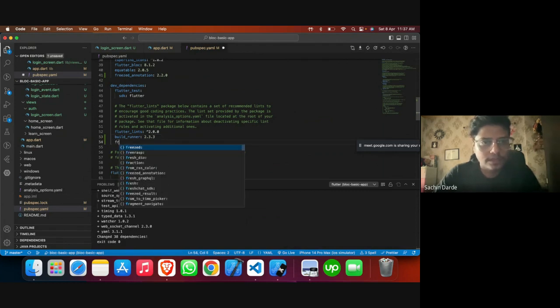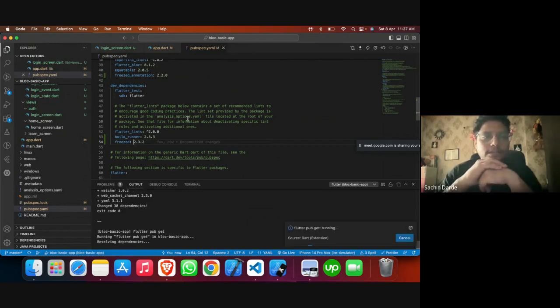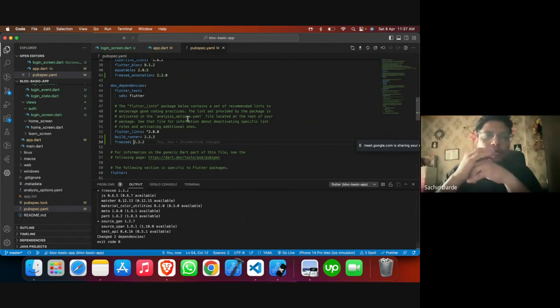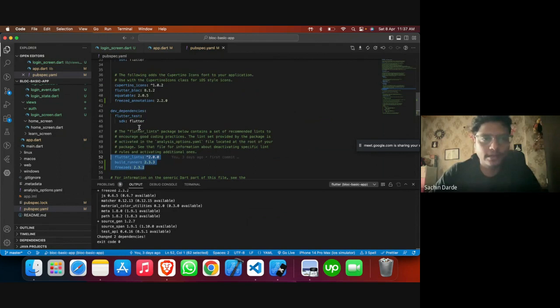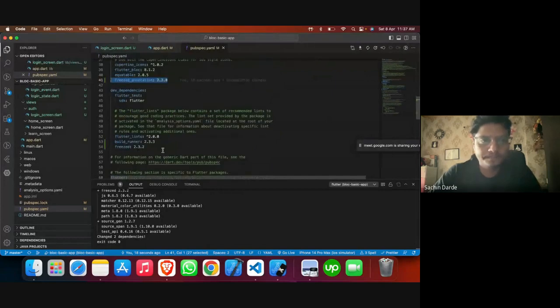This is okay. Then of course, freeze. Why am I adding them into the dev dependencies? Of course, we don't want that to be copied when we make the build, as it's not going to be used in release mode. Because it helps us generate code, and this freeze annotation resides within the code. That's why I kept it in the dependencies.